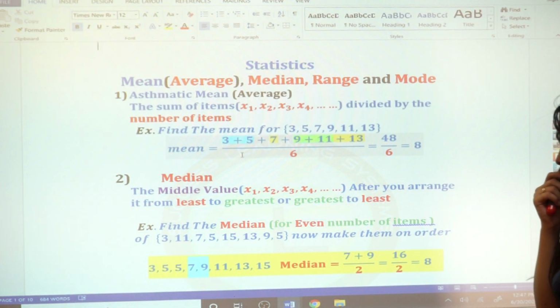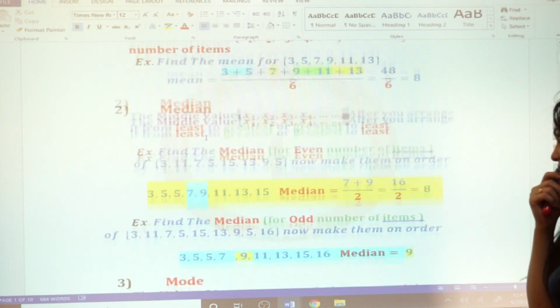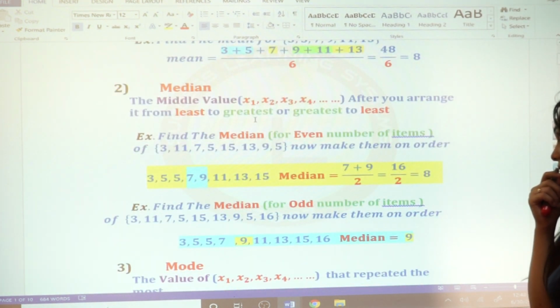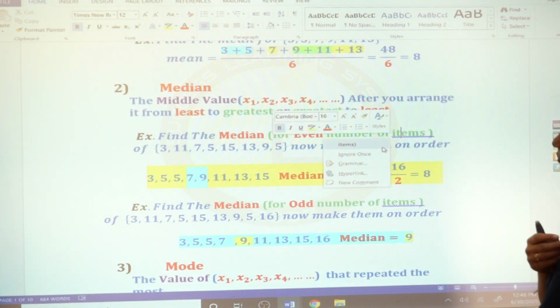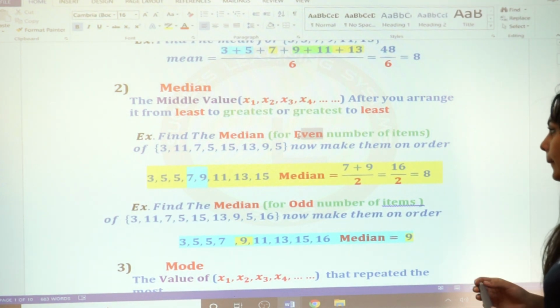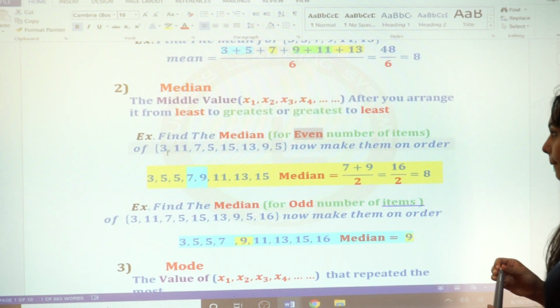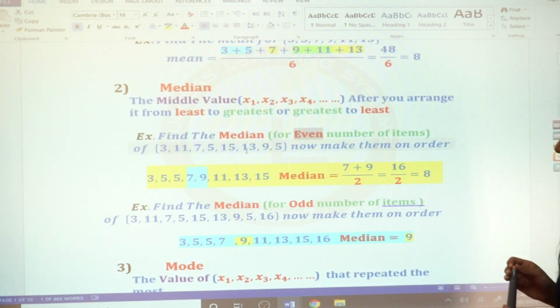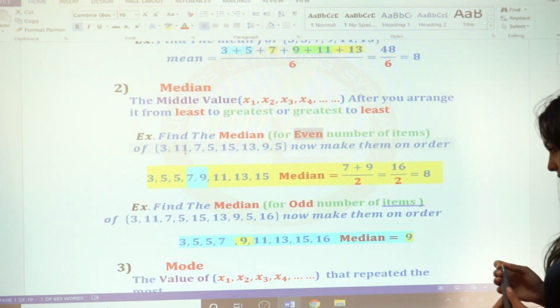The median, what is the median? What do you know about the median? She said the middle value. We said the middle value, right? You have to arrange your numbers from least to greatest, or greatest to least. Sometimes in the SAT it will give you an even count of numbers, like 6 numbers: 1, 2, 3, 4, 5, 6, or 8 numbers.